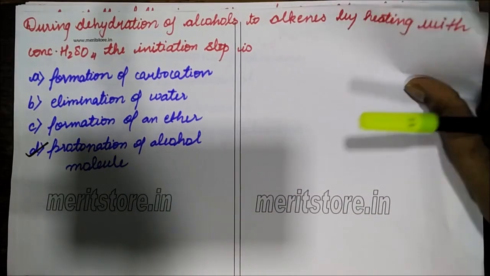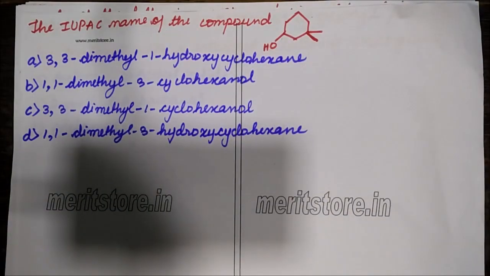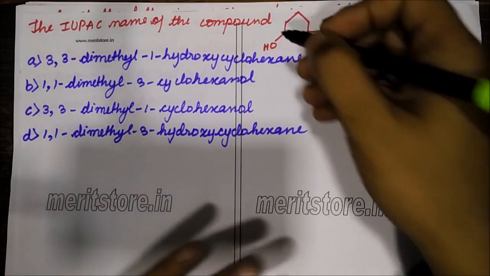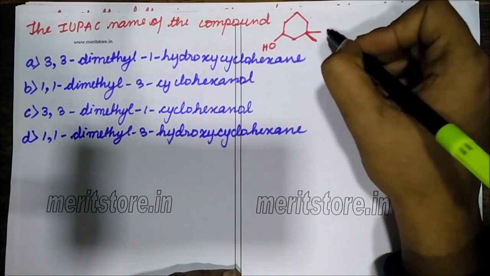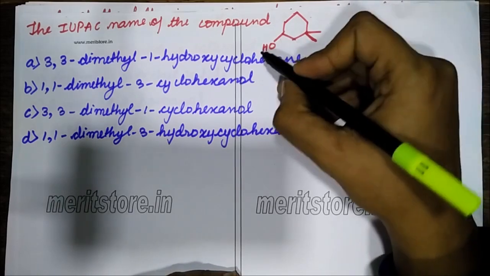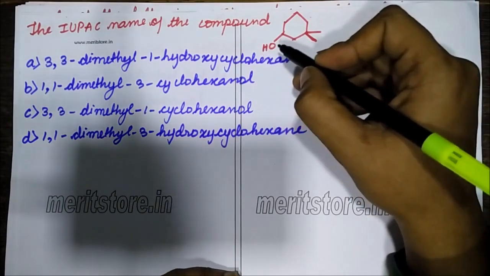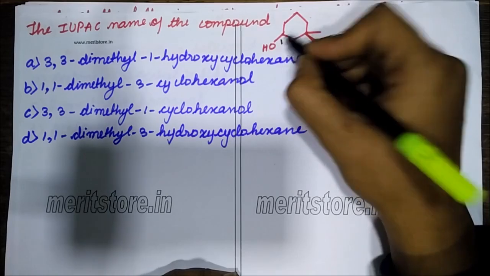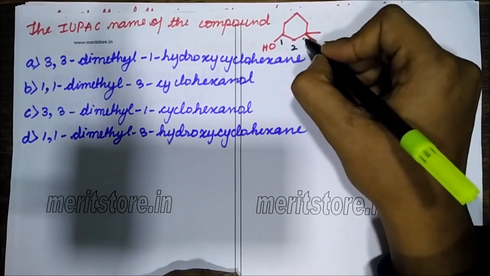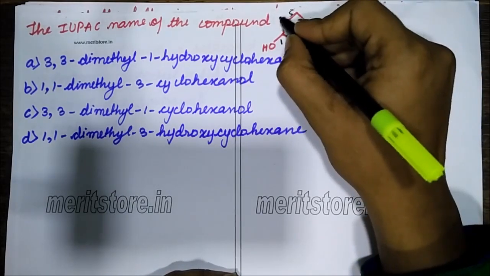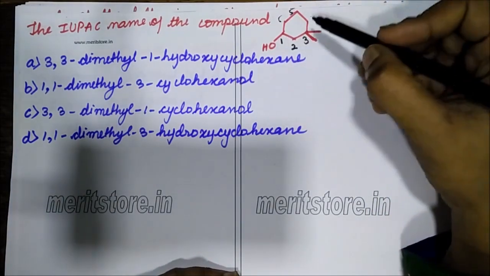Okay. Next, the IUPAC name of this compound. See, the first functional group that gets priority, there are two alkyl groups and here there is a hydroxyl group. So the priority goes to the hydroxyl group. So this will be numbered as 1, 2, 3, 4, 5, 6. Okay, so how would you name this?